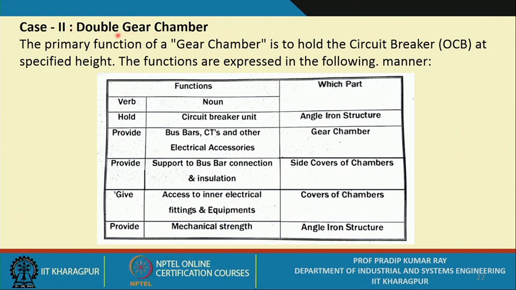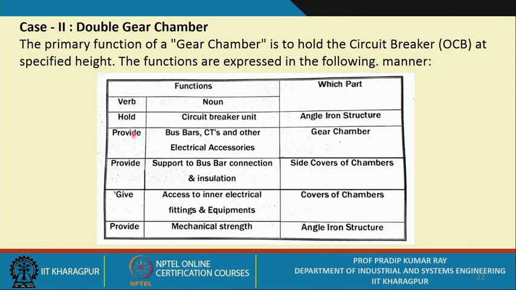As far as the double gear chamber is concerned, the primary function of a gear chamber is to hold the circuit breaker. You need to identify the primary function, then you move to the secondary function, and then if required you identify the tertiary function. So, here the primary function is to hold the circuit breaker at specified height. The functions are expressed in the following manner.